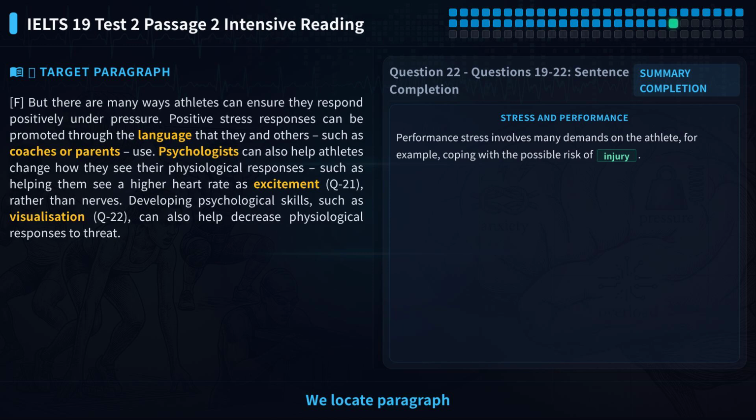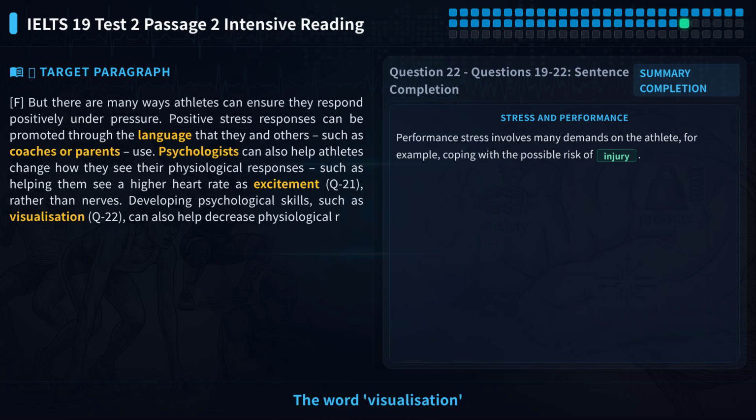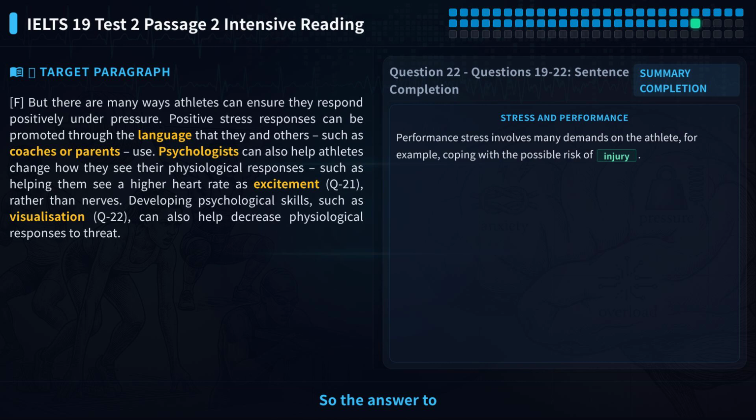We locate paragraph F. The original text says developing psychological skills, such as visualization. The answer is directly given here. The word visualization appears directly in the original text. No replacement is needed. It is exactly the answer we are looking for. So the answer to question 22 is visualization.